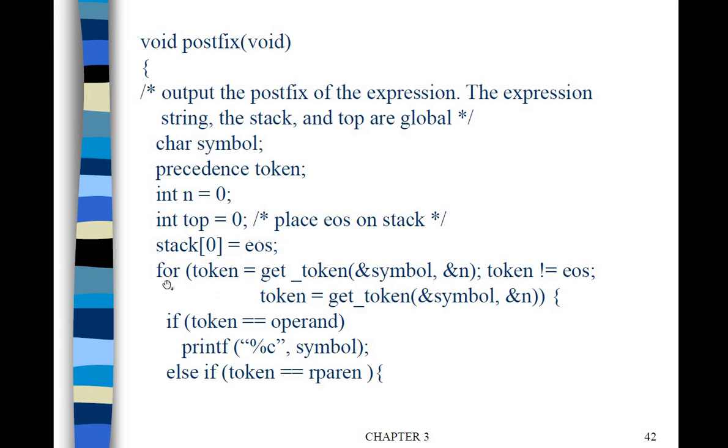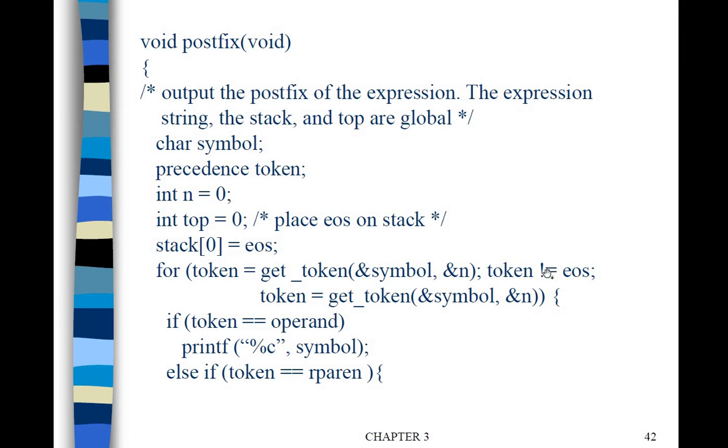Okay, so for token equal to get token, we are going to iterate till we reach the end of the infix string. Initially we'll access the first token from the infix string. For that, the get token function will use symbol and n will be 0. So we are accessing the first token from the infix string.